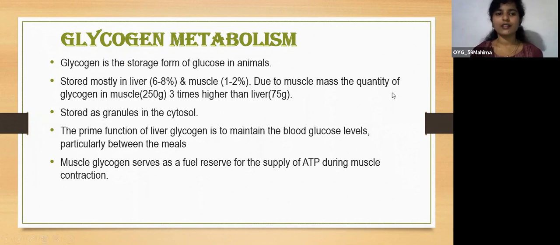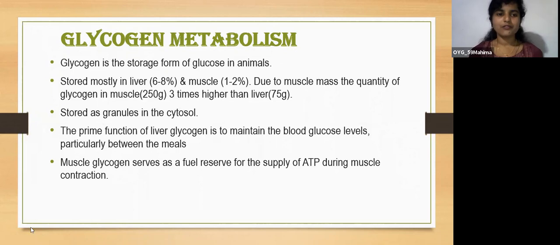Due to the greater muscle mass, the quantity of glycogen in muscle is 250 gram, which is 3 times higher, whereas in liver it is 75 gram. This glycogen will be stored as granules in the cytosol.